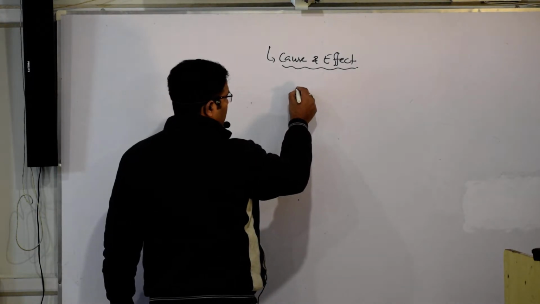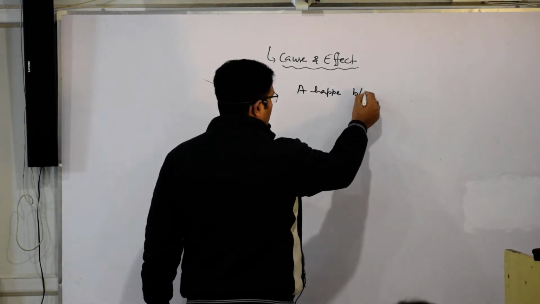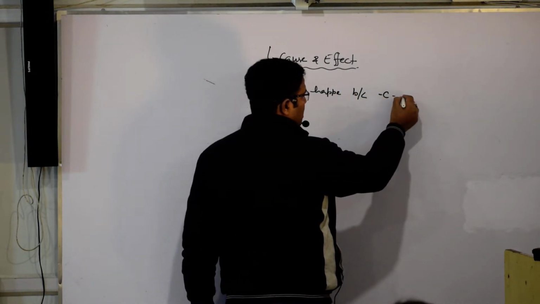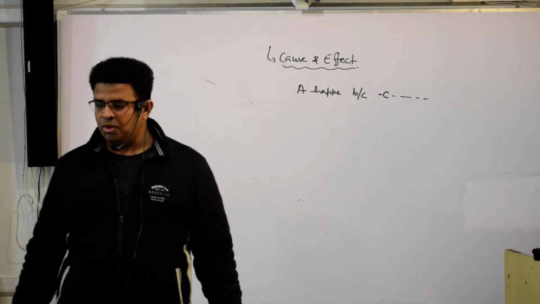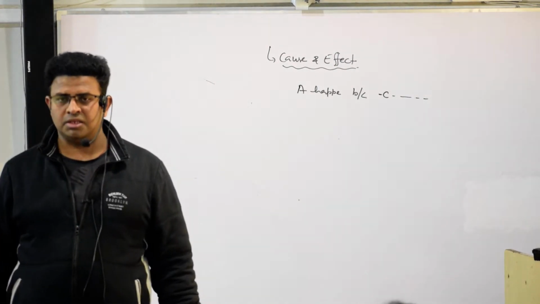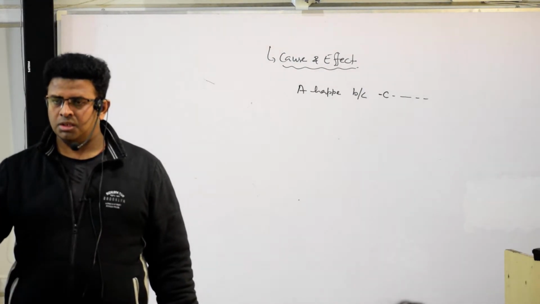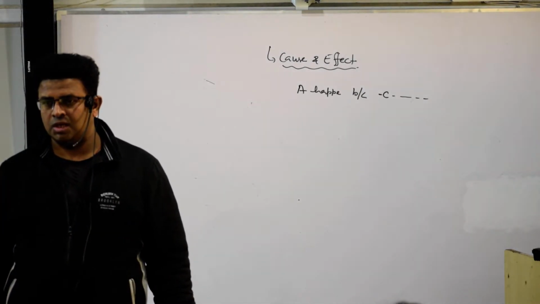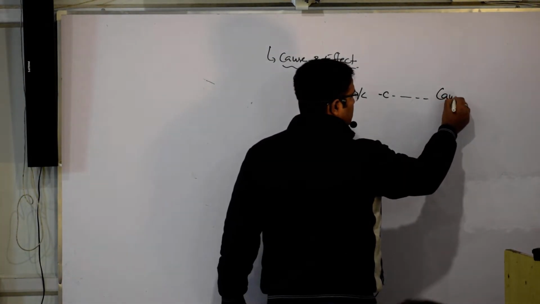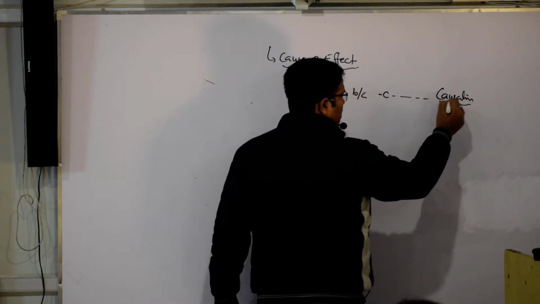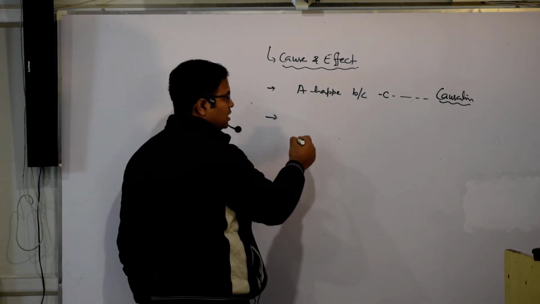If I said that A happens because C has been done like this, yes or not? A happens because C has happened like this. Cyclone has come because this factor was there, yes or not? So because means I said that what? Causation.